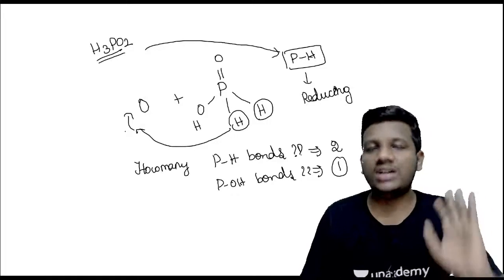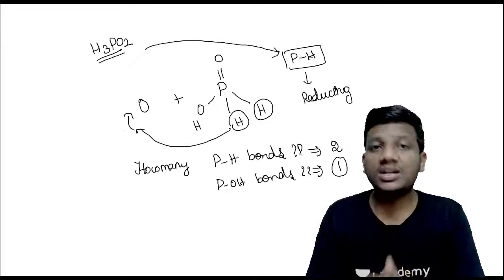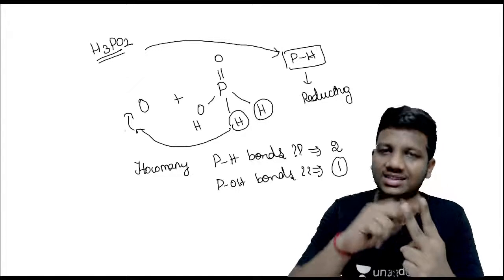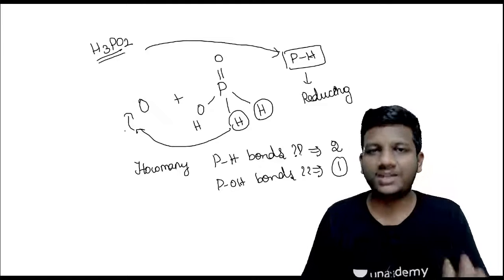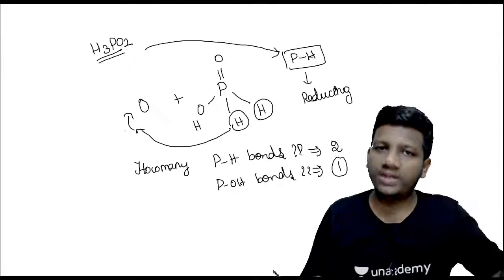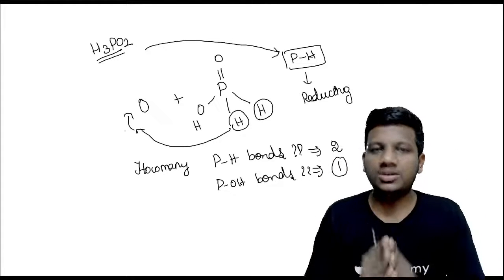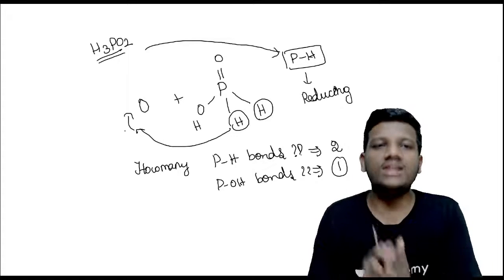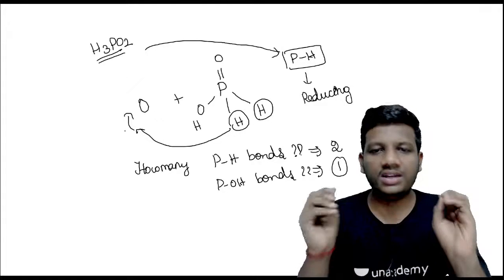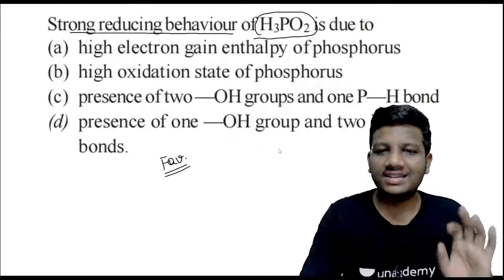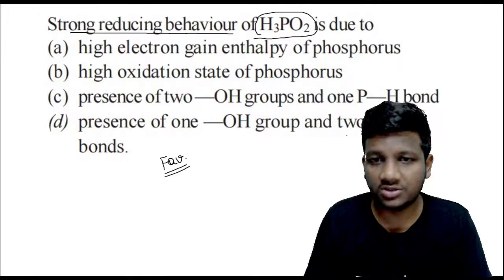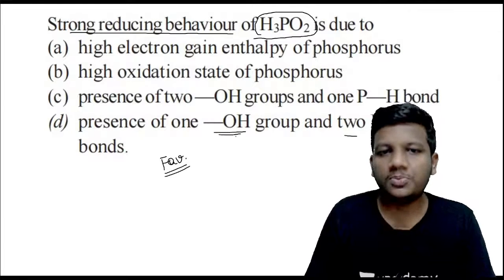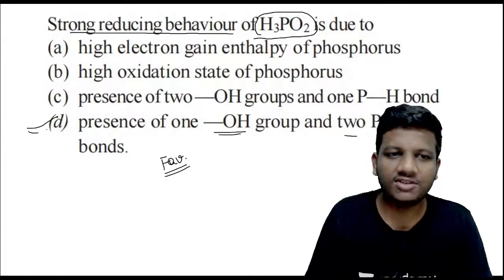So this is what is happening. Since my H3PO2 has 2 P-H bonds, I can give 2 hydrogens to the reducing substance so that it gets reduced. This is why H3PO2 acts as a strong reducing agent. The reason is that the number of P-H bonds is 2 and the number of P-OH bonds is 1. So the exact correct answer will be option D, guys.